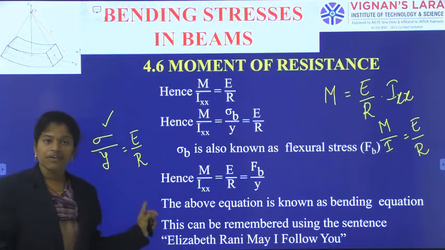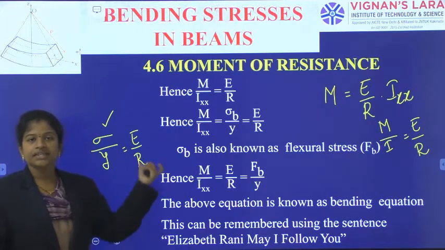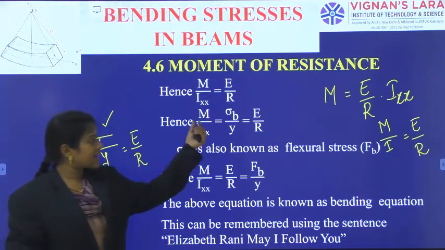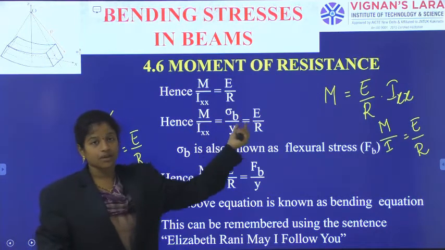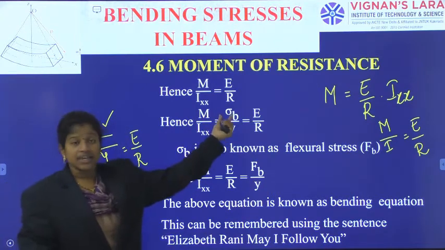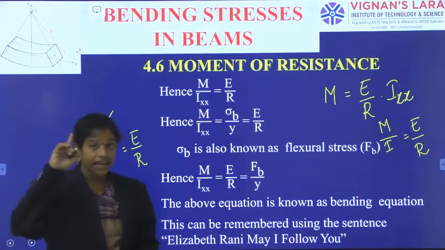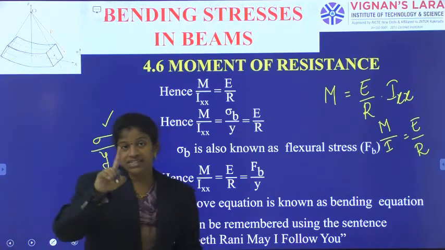Here sigma by y is equal to E by R. A is equal to B, B is equal to C. So A is equal to B is equal to C. I am writing it as M by Ixx is equal to sigma by y is equal to E by R, where sigma b is also known as flexural stress or the bending stress. There I will indicate it as sigma. I have already mentioned it there itself.